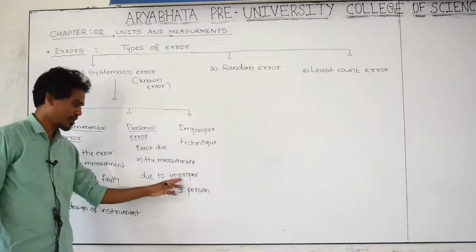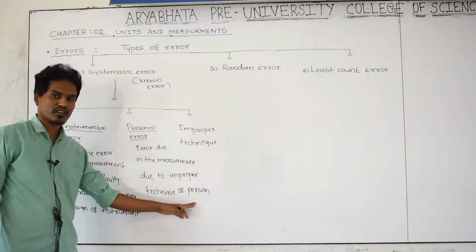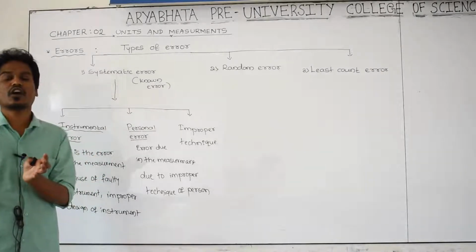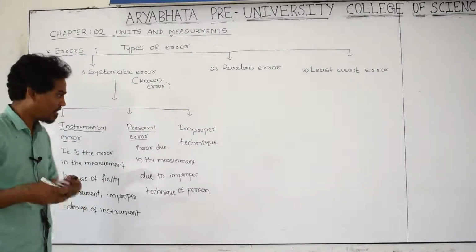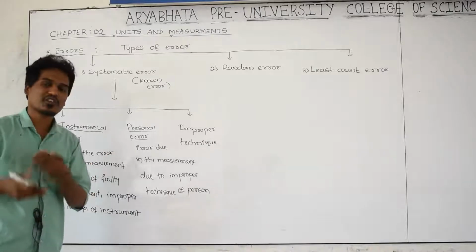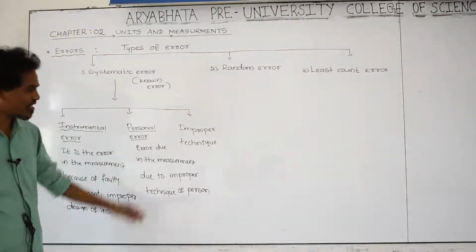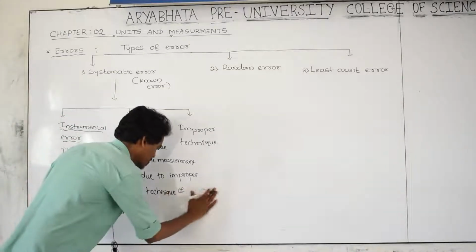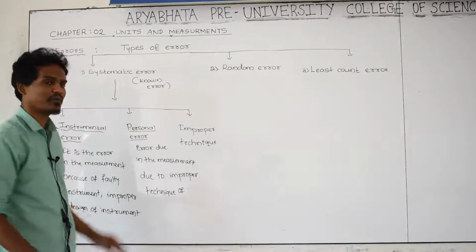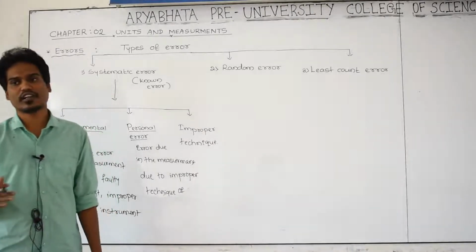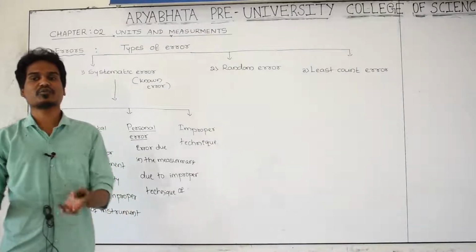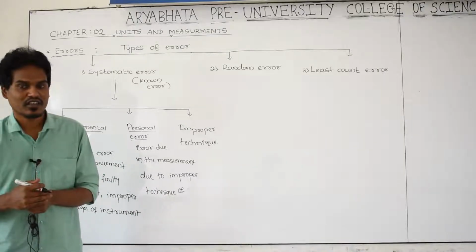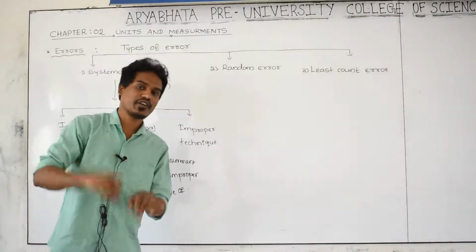That's why we use the words improper technique of the person, because the first step he has to do, instead of first he is directly going to second, because he is not interested, or because of his laziness, whatever reasons, they are all included in personal error. Means depending upon the person doing the experiment or the measurement, depending upon his mind position, where he is and how much concentration he has, it depends upon the person.